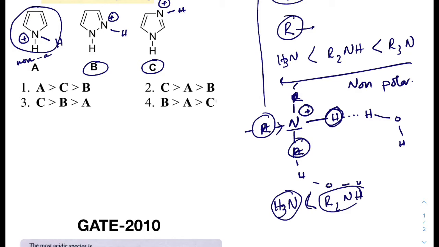But between B and C, we now have to consider the resonance structures. In case of B, we can draw a resonance structure, it will look like this. Due to this type of resonance, it will get a structure like this. And another structure due to a different type of resonance will be like this.